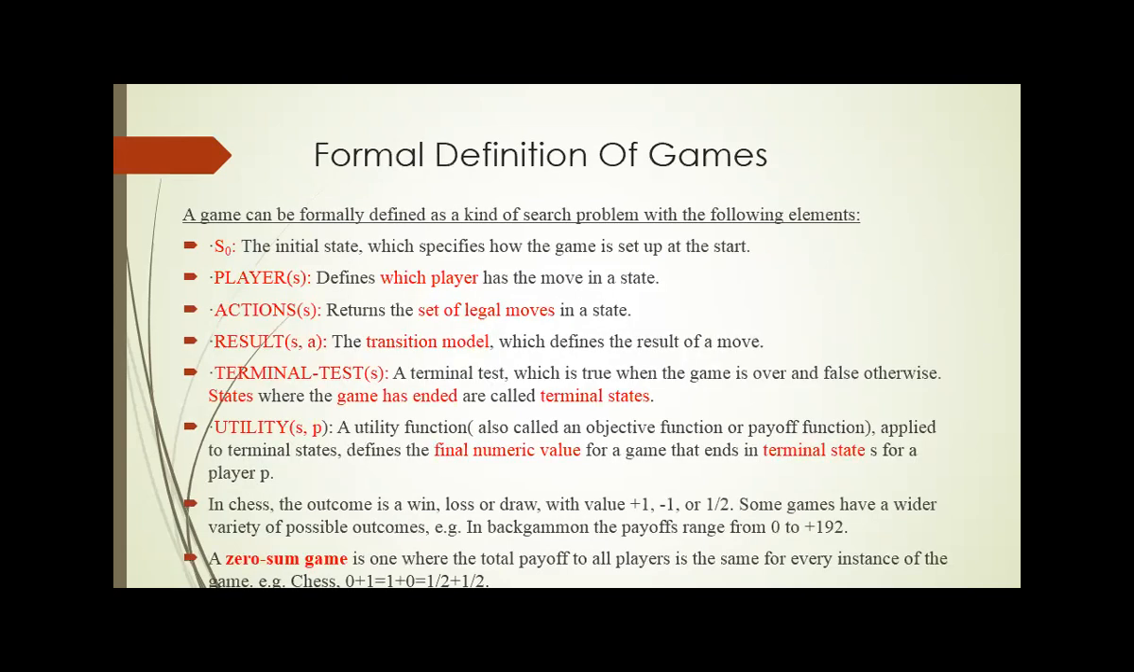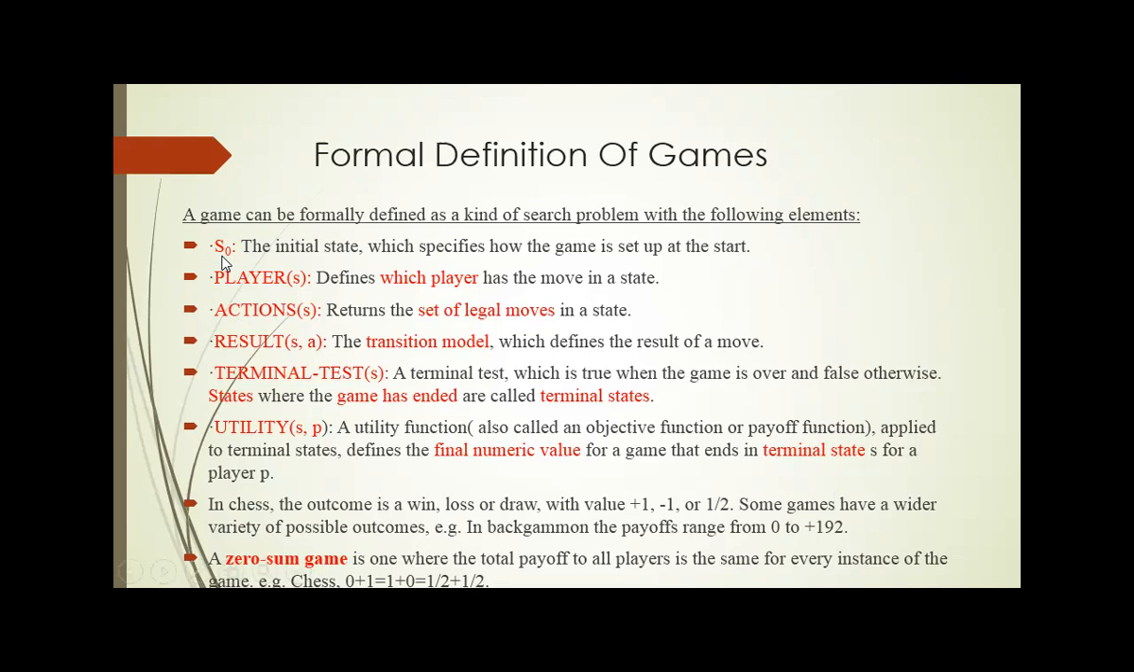So this is the formal definition of a game. For any problem, the problem-solving methodology is described using four major components. The first one is the initial state, then the successor function, then the goal test, and finally the path cost. Likewise, here the game problem is also solved by a certain number of basic components. In addition, we need to concentrate on certain extra elements such as players and actions.